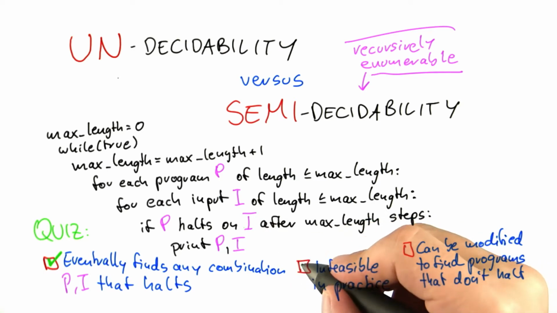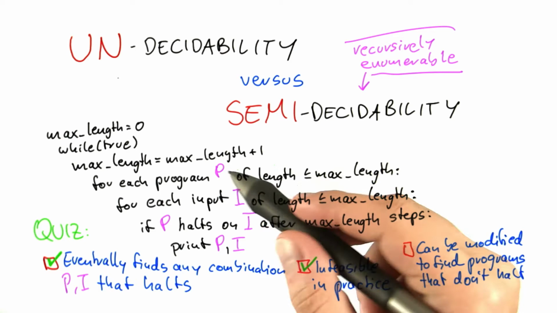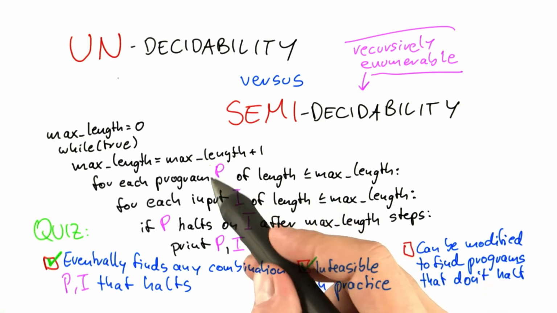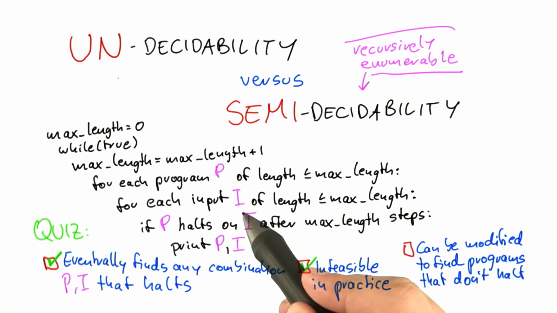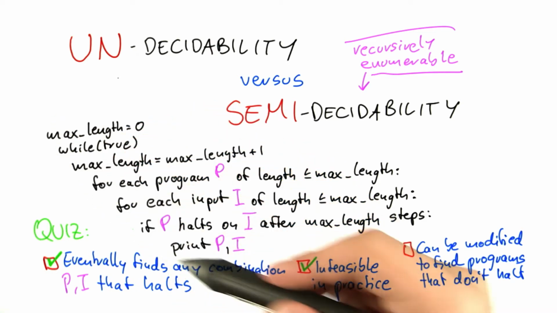Of course, it is totally infeasible in practice as well, because if you think about it, a program is a text string. Now, even for very, very small values of max length, the number of these text strings for the program, and of course also the number of text strings for this input here, becomes exponentially huge. So it's a purely theoretical construct.